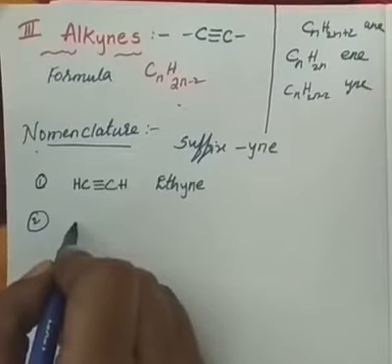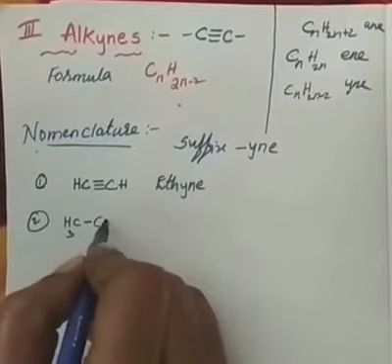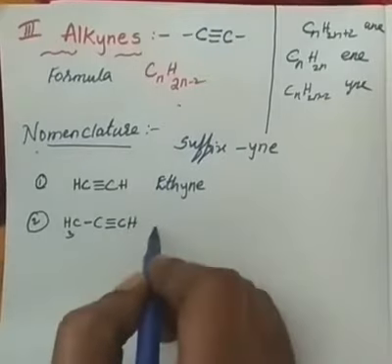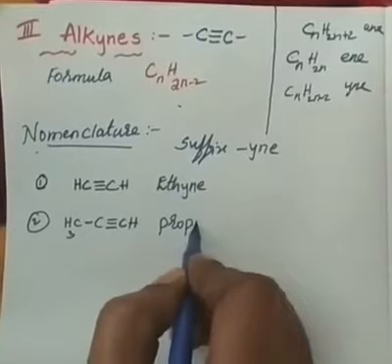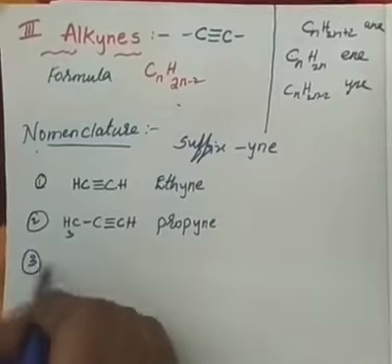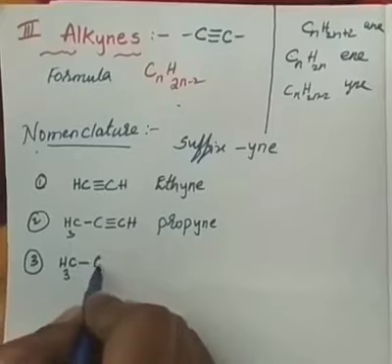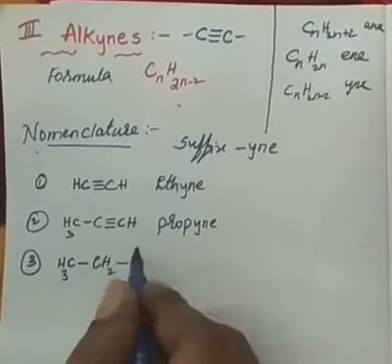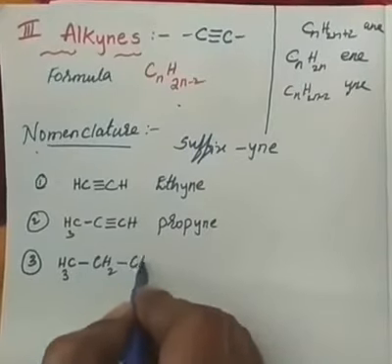Coming to the second member of alkynes, it consists of 3 carbons. Therefore, it is prop, and due to the triple bond, it is propyne. Coming to the third member of this series, the third member does not mean it contains 3 carbons. You have to count like this. The third member of alkanes would be propane, because methane was the first.